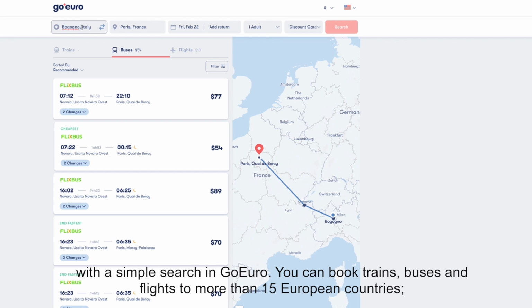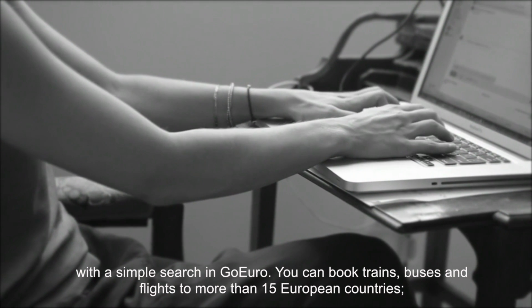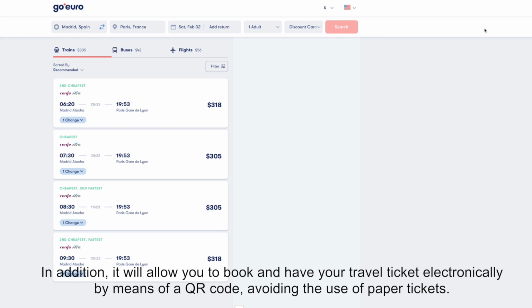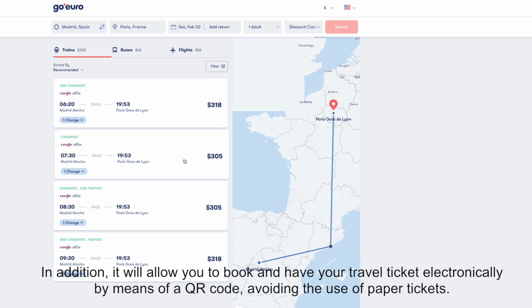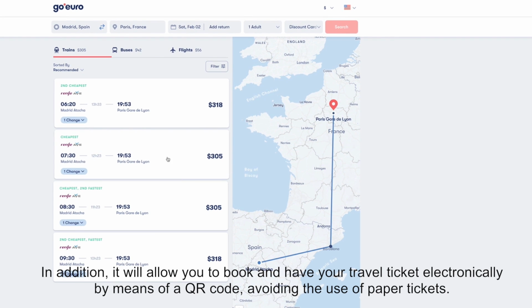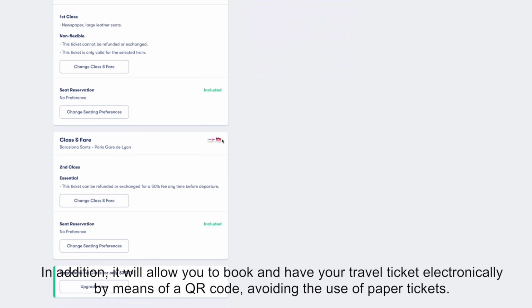You can book trains, buses and flights to more than 15 European countries. In addition, it will allow you to book and have your travel ticket electronically by means of a QR code, avoiding the use of paper tickets.